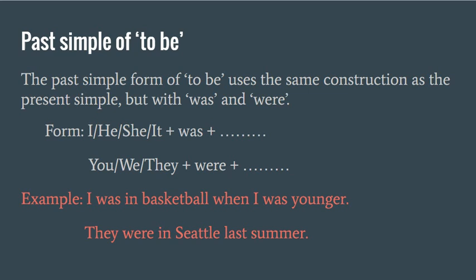The past simple of to be. The past simple form of to be uses the same construction as the present simple, but with was and were. For example, I was in basketball when I was younger. They were in Seattle last summer.